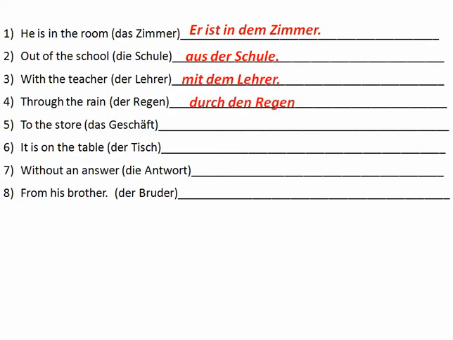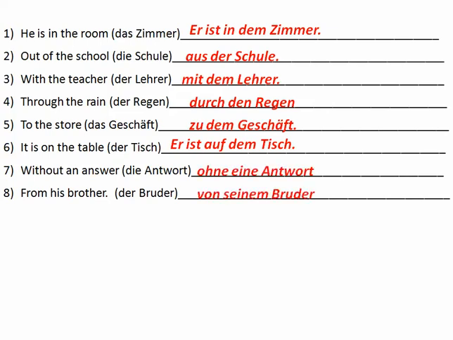Through the rain, durch den Regen. To the store, zu dem Geschäft, and a lot of times you can make a contraction out of that, zum Geschäft. It is on the table. On is one of those prepositions that can be accusative or dative. Here it's talking about location, so we just say auf dem Tisch, it's dative. Without an answer, ohne eine Antwort. And from his brother, von seinem Bruder. So notice that we took der Bruder changing to dem, and we take the em ending and we put it onto the possessive pronoun sein for his, so we get von seinem Bruder.